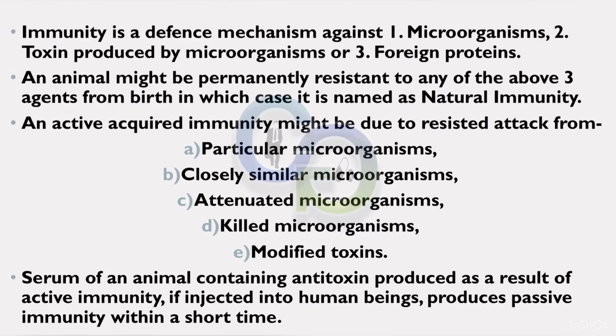Immunity is a defense mechanism against microorganisms, toxin produced by microorganisms or foreign proteins. An animal might be permanently resistant to any of the above 3 agents from birth, in which case it is named as natural immunity. An active acquired immunity might be due to resisted attack from particular microorganisms, closely similar microorganisms, attenuated microorganisms, killed microorganisms, modified toxins.